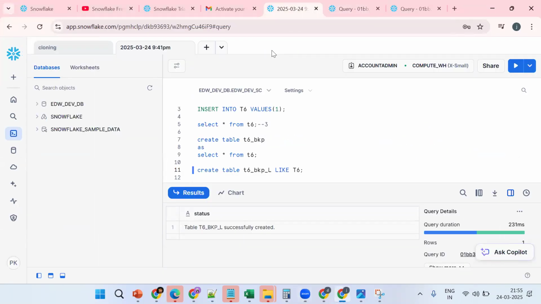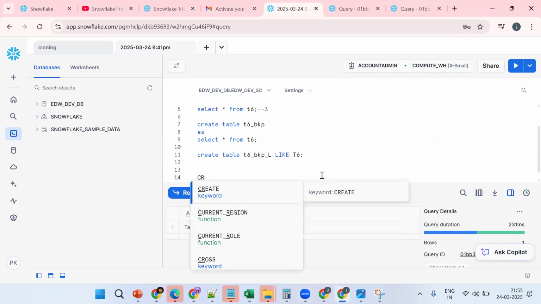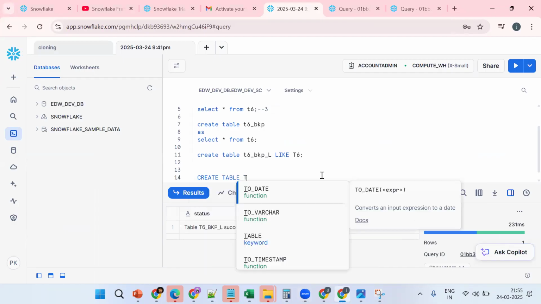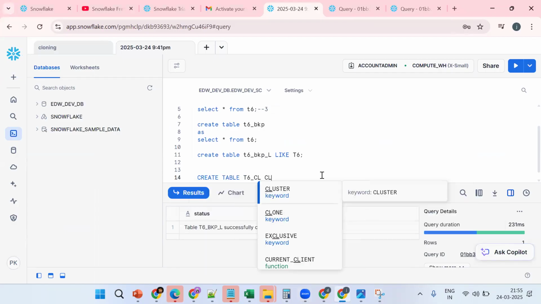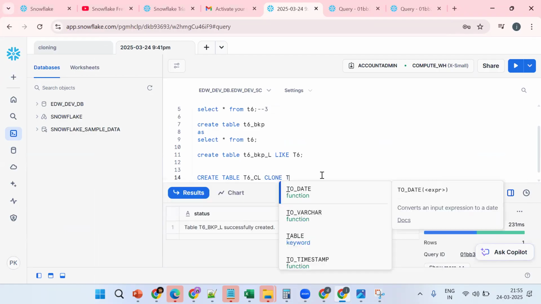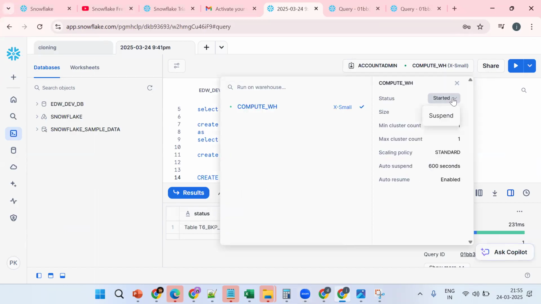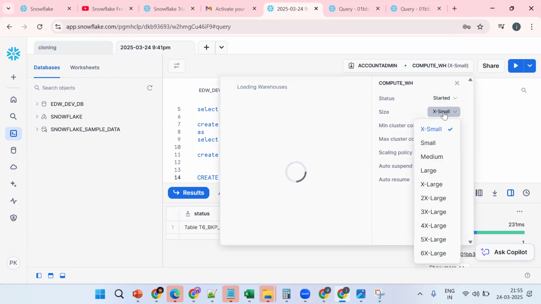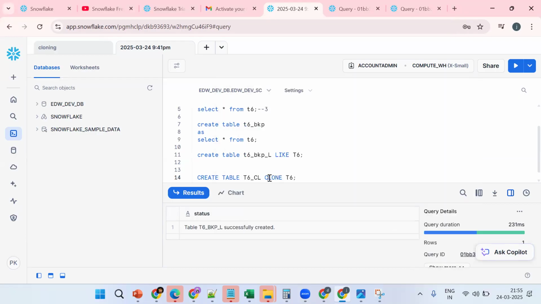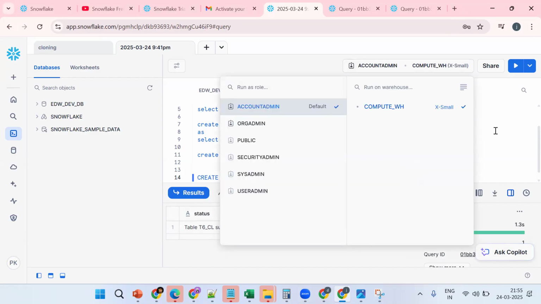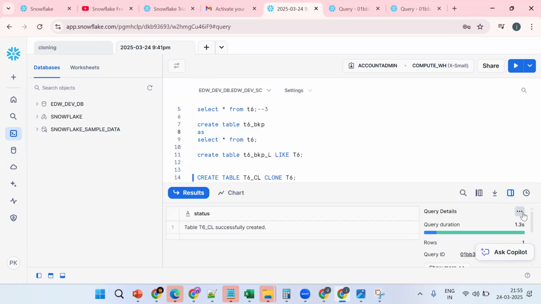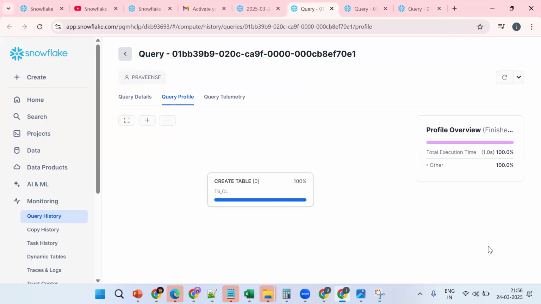It's required because data is getting inserted. We'll see the same thing. Important concept. Now tell me the syntax: create table T6 clone table. Now see what happened. For understanding purposes, I made it suspend. Now tell me, what status is it still in? Suspend status only. How to confirm? Three dots, view query profile, query details.